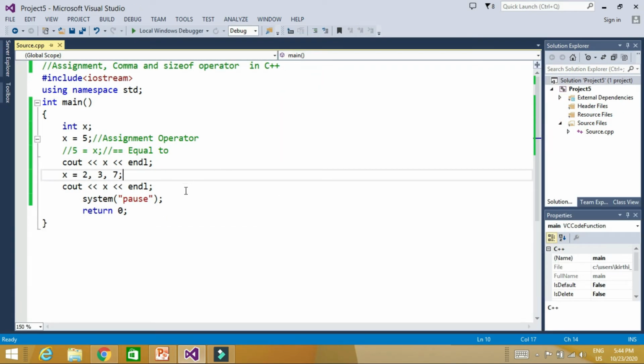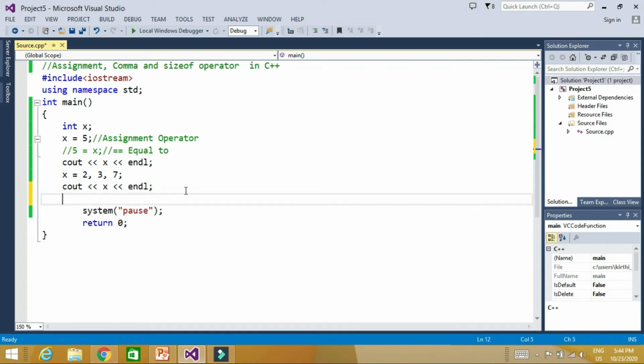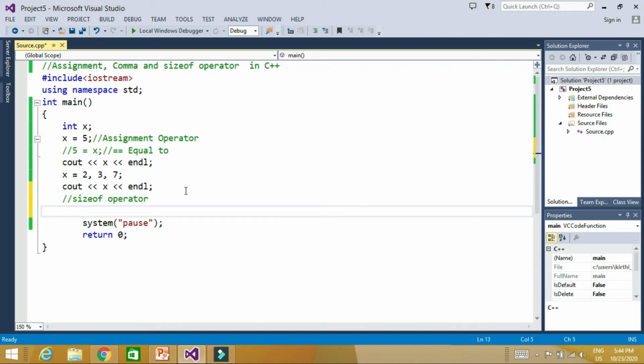Next operator is the sizeof operator. So what does the sizeof operator say? The sizeof operator tells us the size of any variable, how much memory that variable takes to be stored in the computer, what is the size of that particular variable in terms of computer memory.